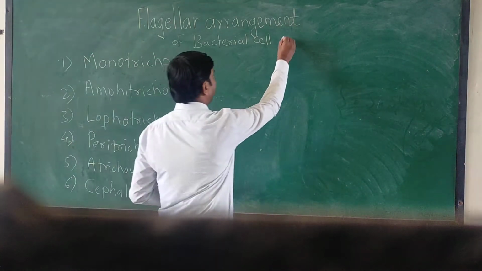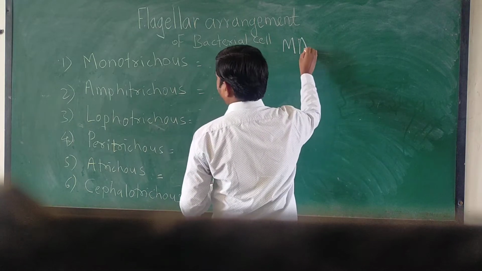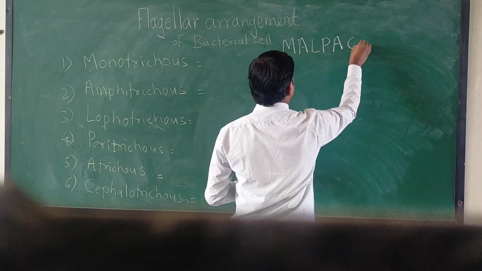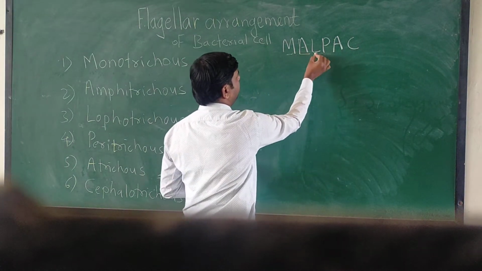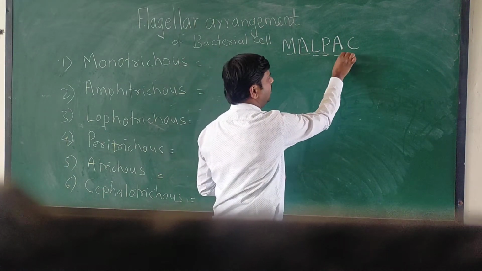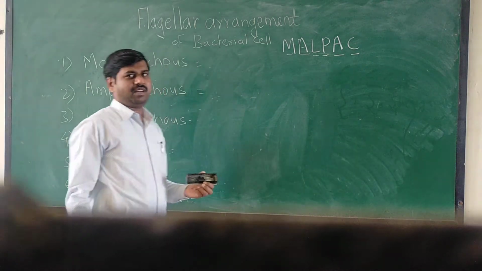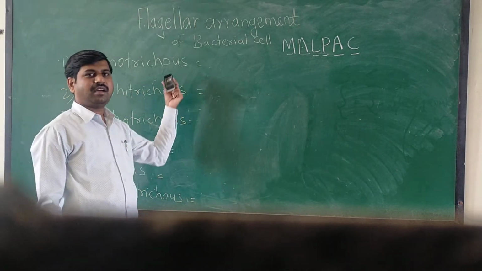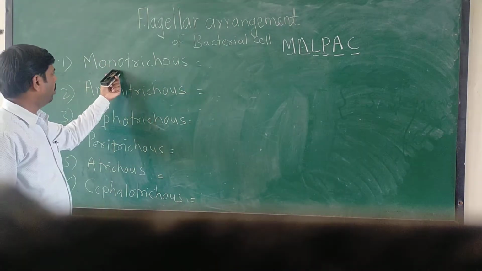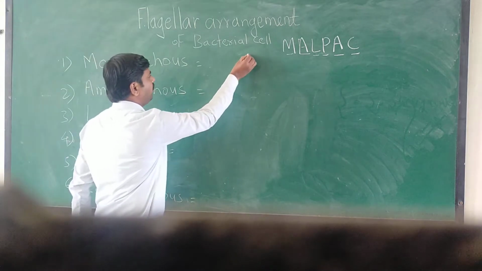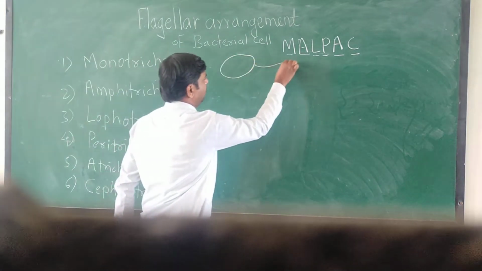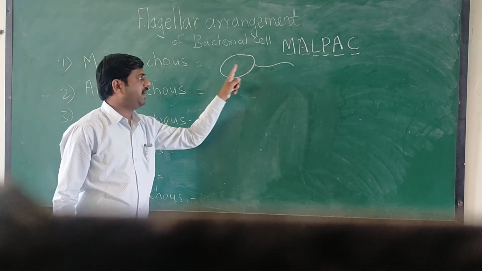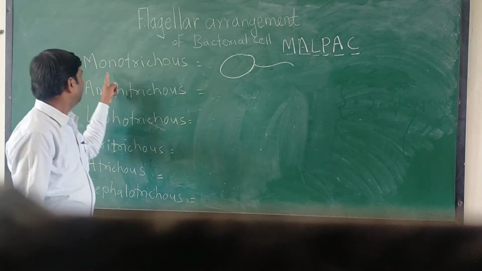In short, it is MALPAC: Monotrichous, amphitrichous, lophotrichous, peritrichous, atrichous and the last one is cephalotrichous. Trichous means flagella, and mono means a single polar flagellum is present on the bacterial cell. That is, a single polar flagellum on the bacterial cell means monotrichous.